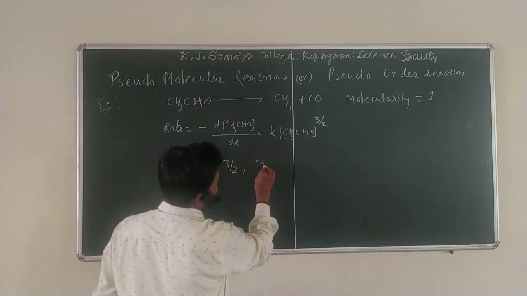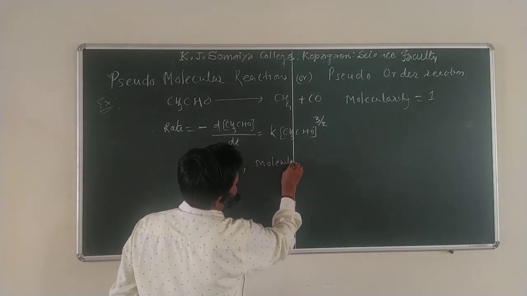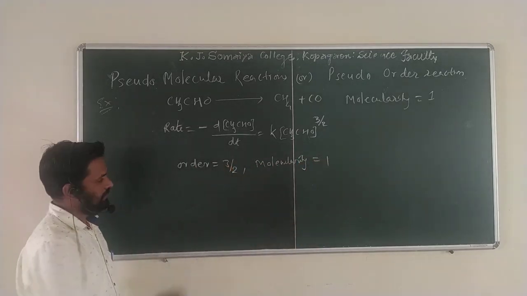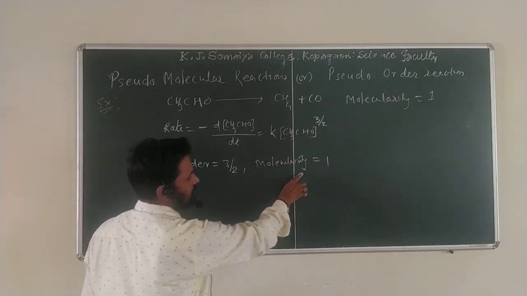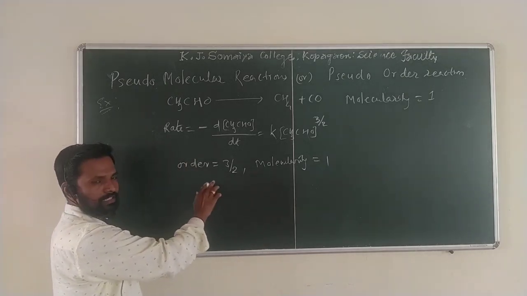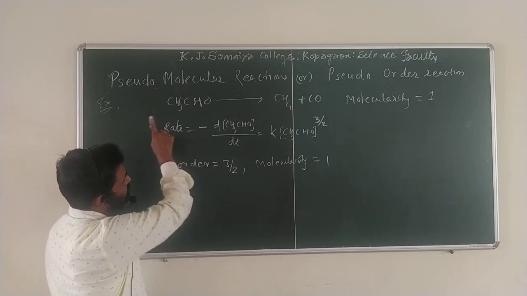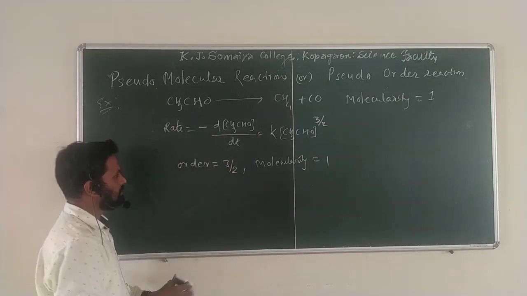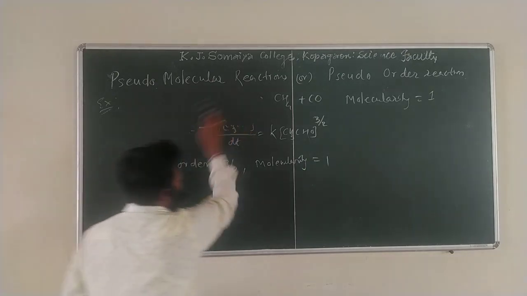Now what is the molecularity? Molecularity of this reaction is equal to 1. You are getting my point? Order is 3 by 2, molecularity is 1. Why am I comparing? Here I am comparing both, the order and the molecularity, because pseudo-molecular reactions or pseudo-order reactions depend on these two. Now let's consider one more example, then I will clearly explain.